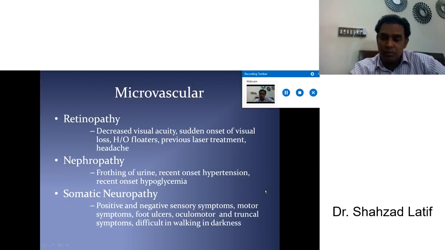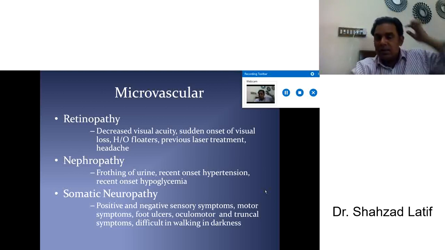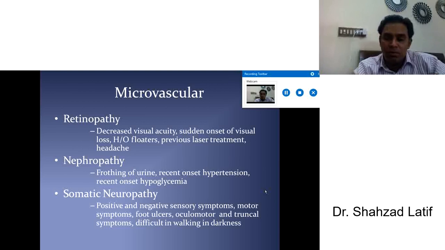Now moving to the complications one by one. Microvascular complication. The most common is retinopathy, always monitored by checking fundoscopy. I think you are now moving from the eye ward, and it is very difficult in online classes, but in real-time classes you will observe it.